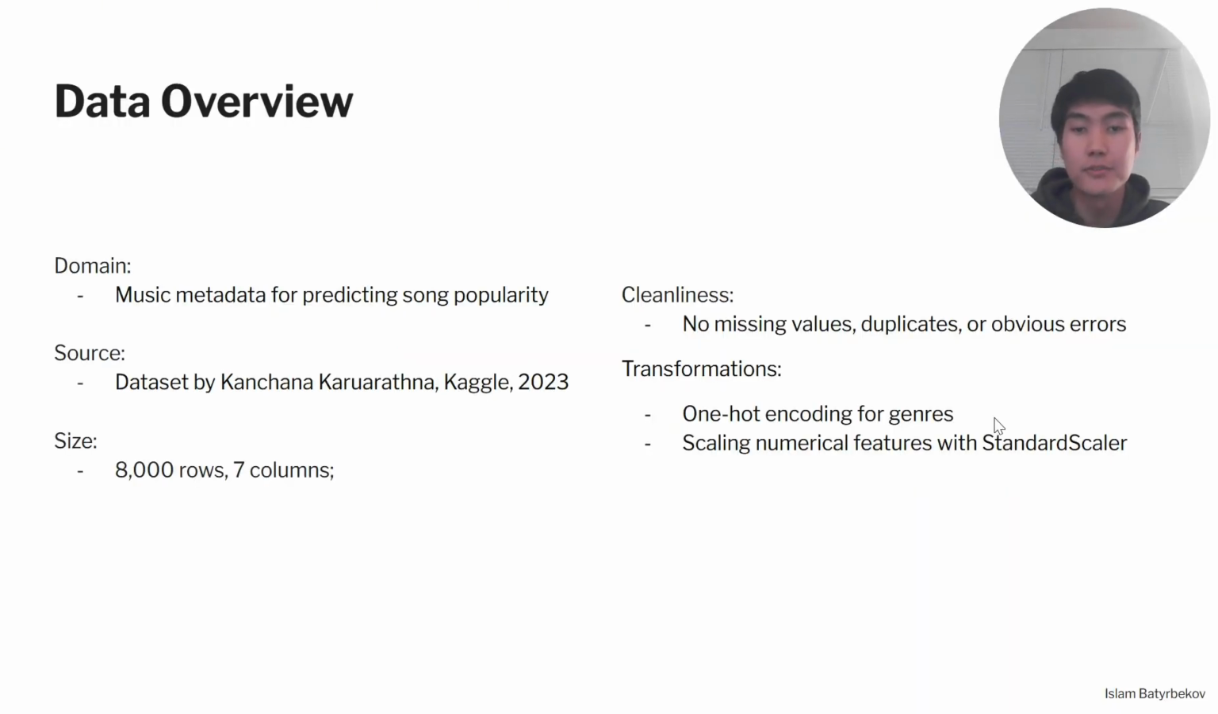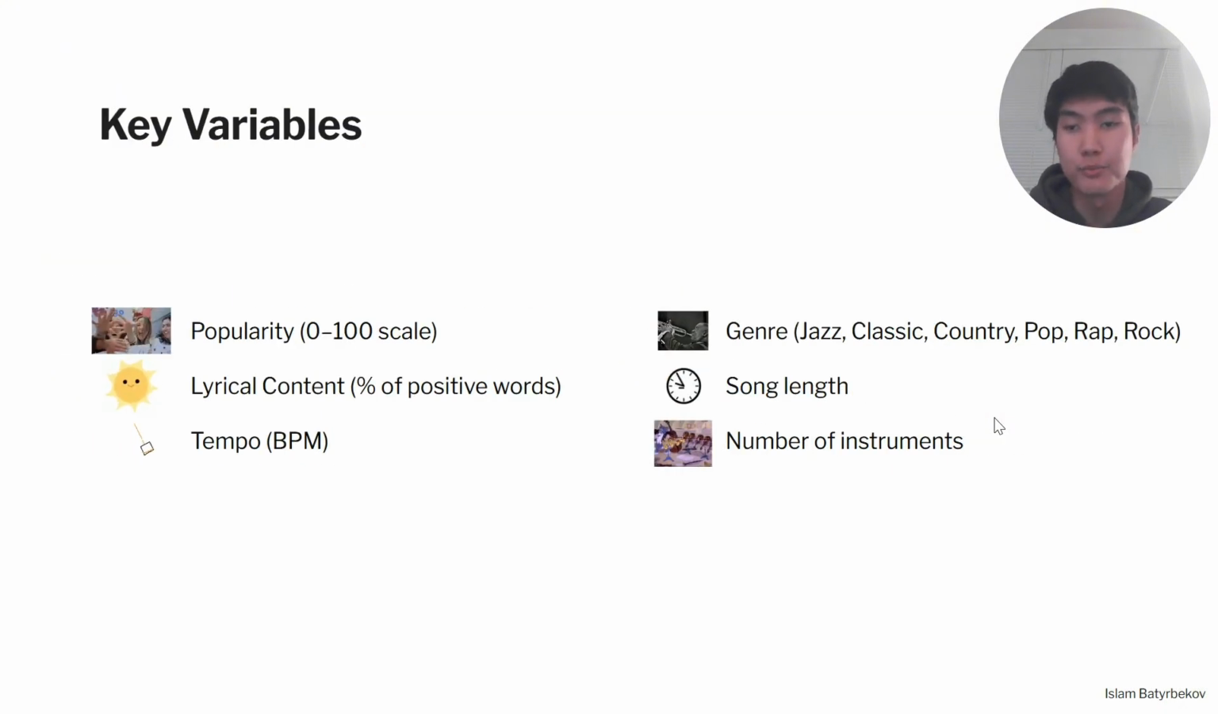The dataset I used comes from Kaggle. It includes 8,000 songs with 7 features. The dataset was clean with no missing values or duplicates. I applied transformations like one-hot encoding for genres and scaling numerical features using standard scaler to prepare it for analysis. The key variables include popularity, scored from 0 to 100, lyrical content, which is percentage of positive words in the lyrics, as well as tempo, beats per minute, genre, song length, and the number of instruments.